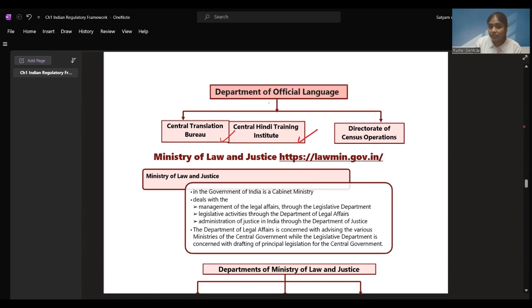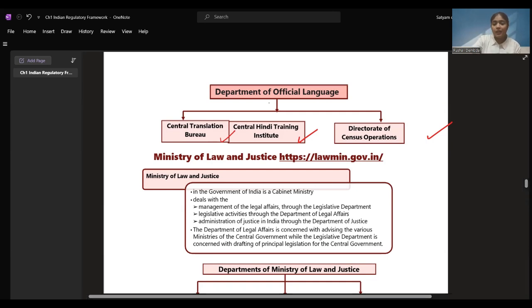Central Hindi Training Institute: people who have come from outside and are not aware, or some officers living in a state who do not know the Hindi language, are provided training. And the Directorate of Census Operations: the counting, the population census operations and so on are also done here. How many languages are there and what is the number of the population speaking those languages, all these things are taken care of by the Directorate of Census Operations. I hope we are clear till here.